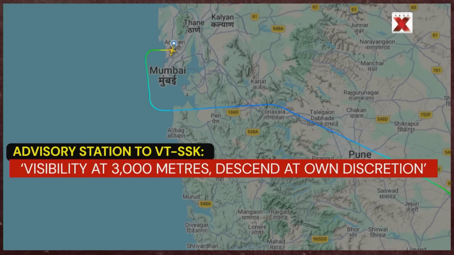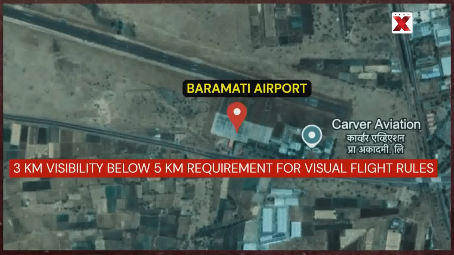With the plane roughly 30 nautical miles inbound, the pilots were instructed to descend at their discretion under visual meteorological conditions. Although fog and low visibility were noted locally and by eyewitnesses later on, as per official communication, the crew was advised that the winds were calm and visibility was up to 3 meters. Such visibility is considered marginal or poor for visual flight rules, which typically requires a minimum of 5,000 meters visibility.